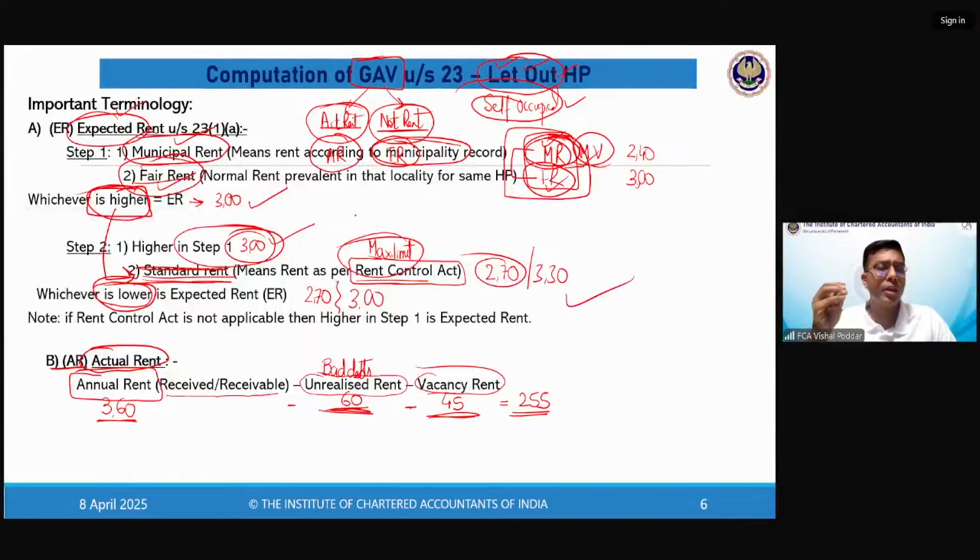Anubhav beta, vacancy rent, how did I calculate? I said that my property was vacant for 1.5 months, entire April and half of May, because I got a tenant from 15th May onwards. So 1.5 months my property was vacant. In this particular case, what is the rent which I have decided for 1 month? It is 30,000. So for 1.5 months, the rent comes to 45,000. That is how I calculated vacancy rent of 45,000.